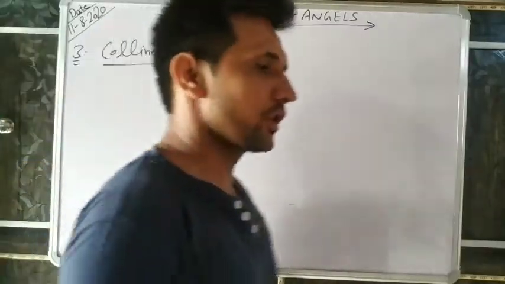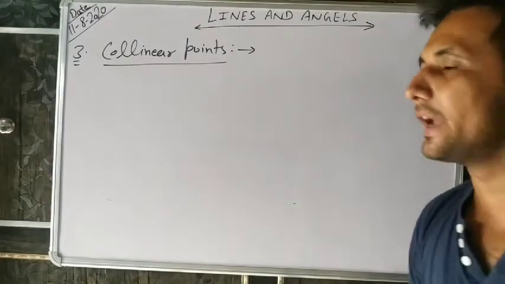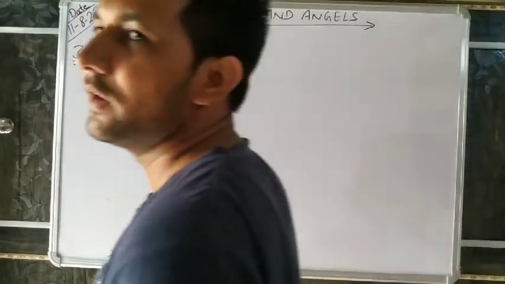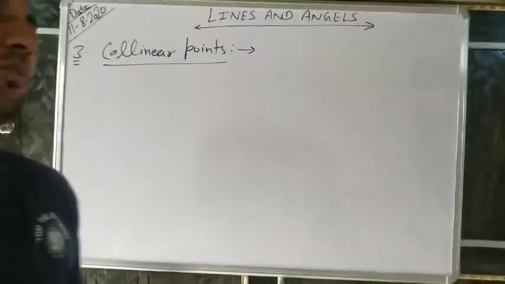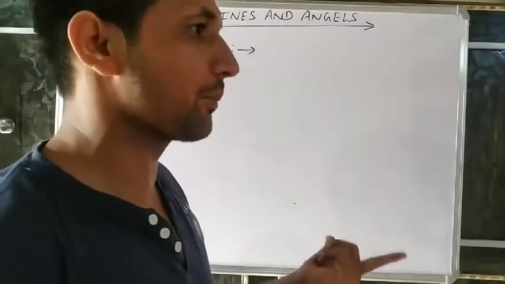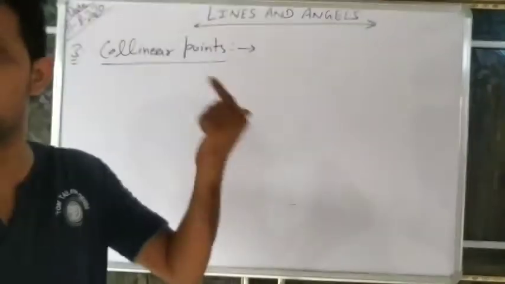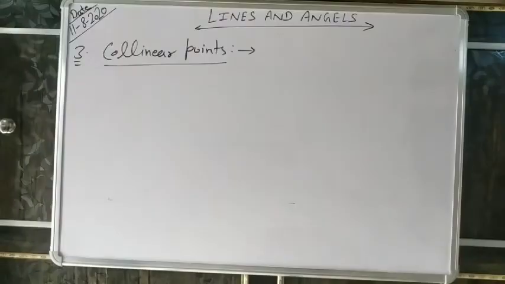If three or more points are in the same line, we call them collinear points. If three or more points are not in the same line, we call them non-collinear points. Co means linear. Linear means in one line.